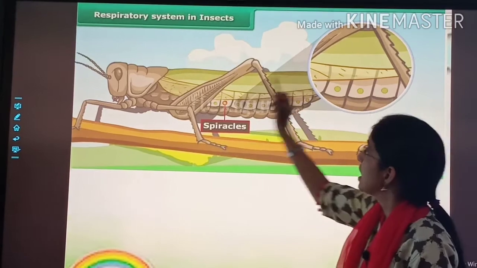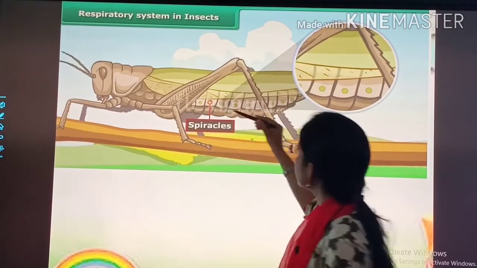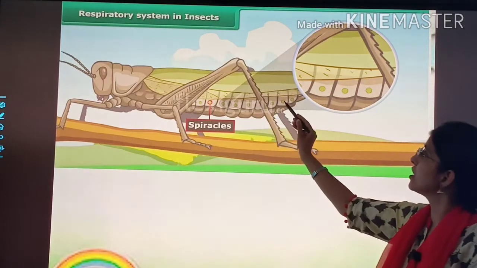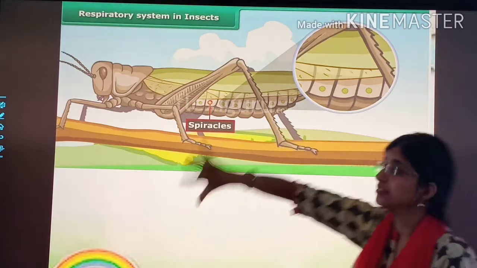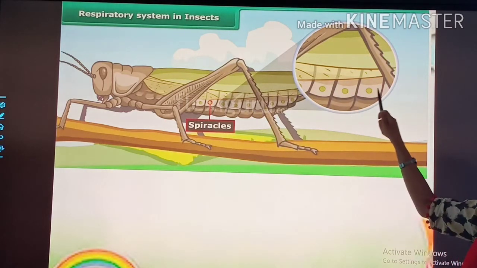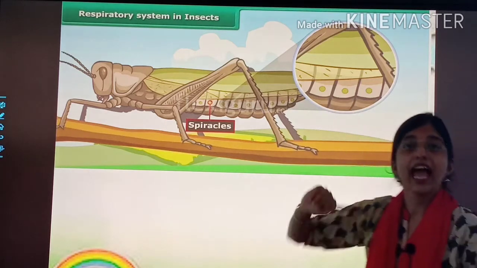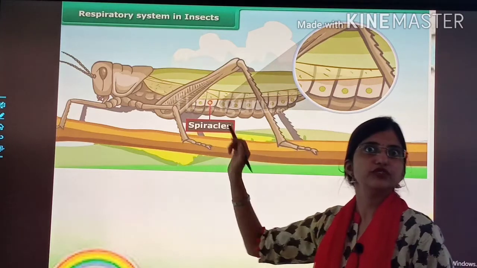See, in insects like grasshopper, they are having tiny holes on their body surface. Can you see? These are the tiny holes and this is the magnified image of it. They are having tiny holes on their body surfaces and they are known as spiracles. Spiracles, what are they known?